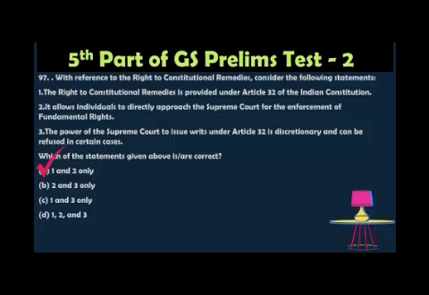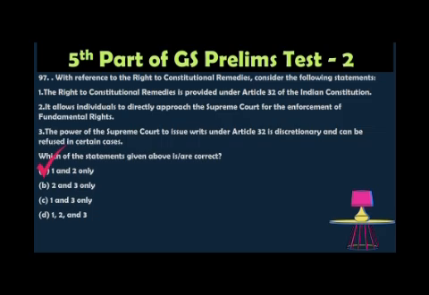So the right to constitutional remedies is provided by Article 32 via the writs. It fulfills the constitutional remedy for the people, and also it allows the individual to directly approach the Supreme Court for the enforcement. Yes, if fundamental rights are violated, we can directly approach the Supreme Court. So that is also a correct statement.